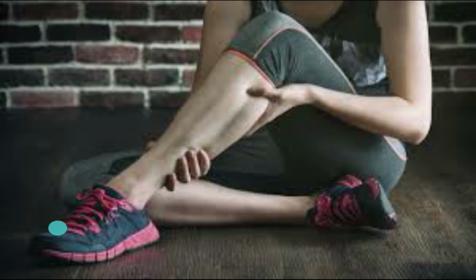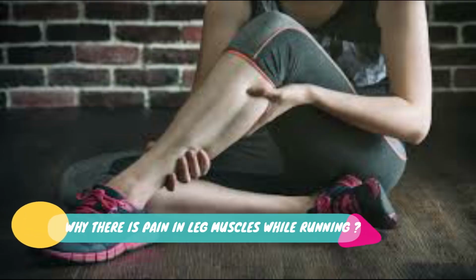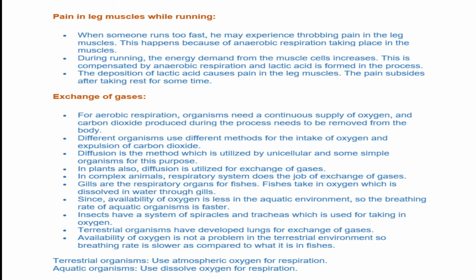Do it properly. Next is why there is pain in leg muscles while running. When someone runs too fast, he may experience throbbing pain in leg muscles. This happens due to anaerobic respiration taking place in the muscles, meaning there is respiration in muscle which is without oxygen. During running, the energy demand from the muscle cells increases.